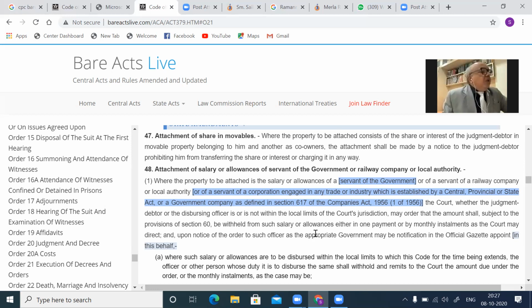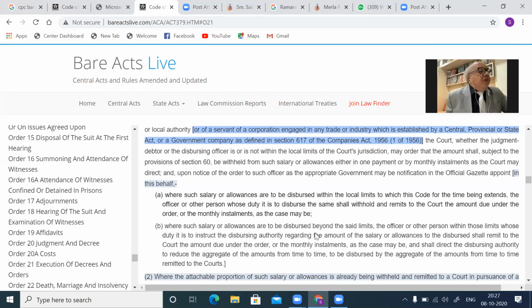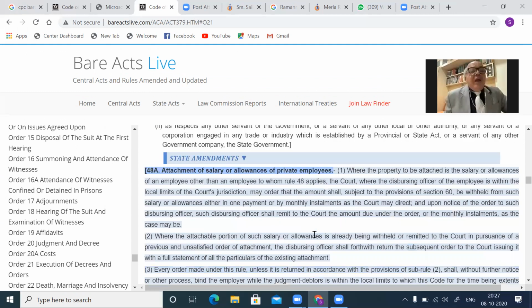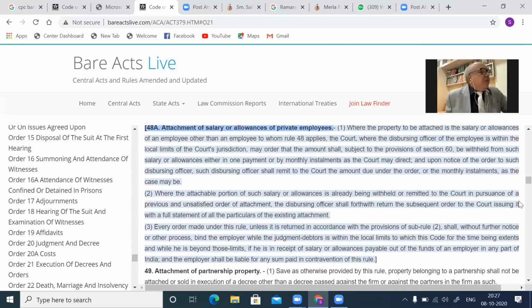Now, the next provision is Order 21, Rule 48A. Attachment of salary allowances of private employees. Rule 48 dealt with government employees, railway employees, subject to Section 60. Here also, under Order 21, Rule 48A, the salaries can be attached subject to the exceptions under Section 60. That is whether it is 1/3 or 2/3, I will take you through immediately after this.